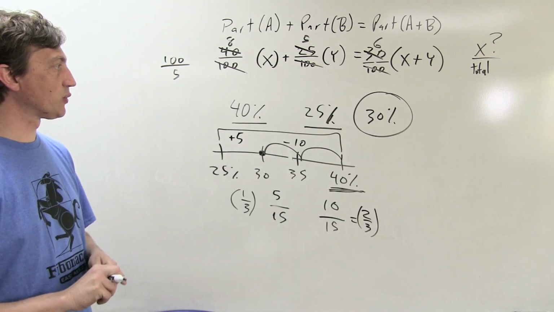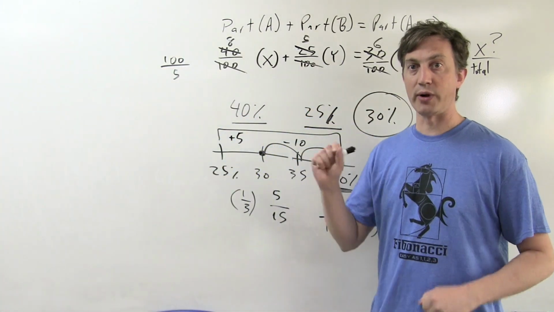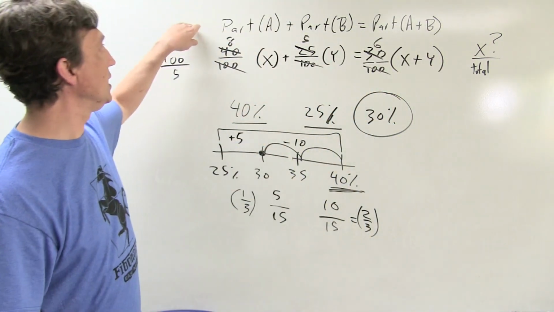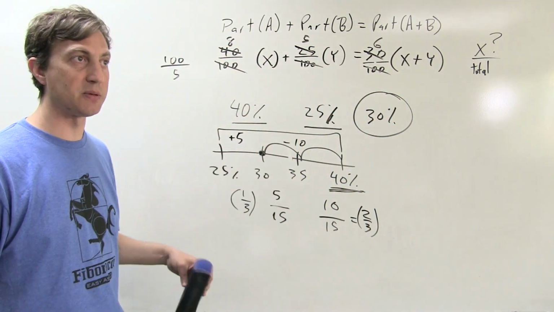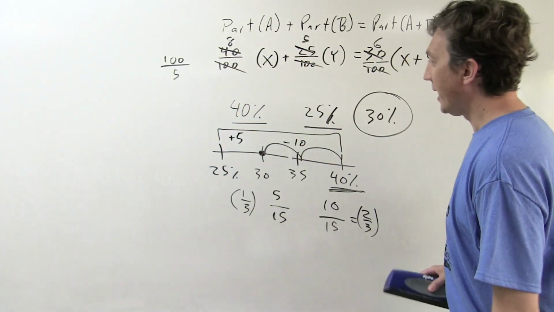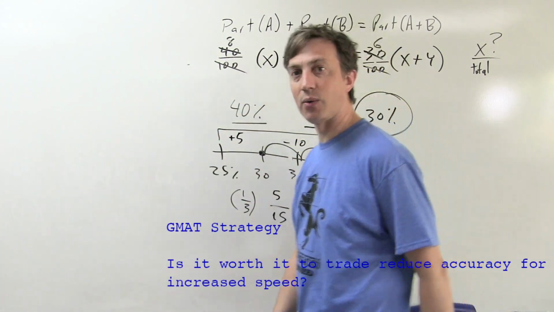So that's this quick visualization, and for some people that's a great time saver. For other people, it's a great way to get these problems wrong. And that's why I save it for the end. Knowing this formula is much more reliable. And that's a good lesson overall for the GMAT. Anytime you have the choice of trading speed and accuracy, it's not worth it.